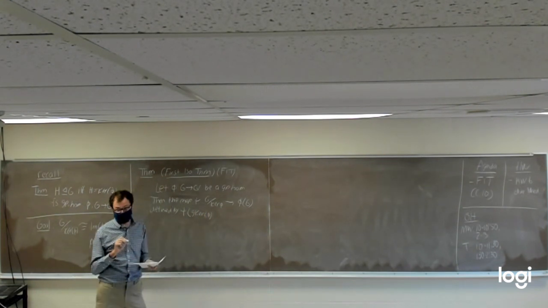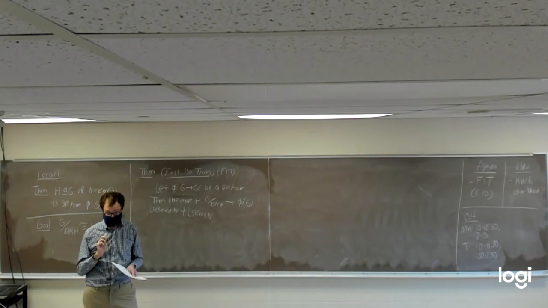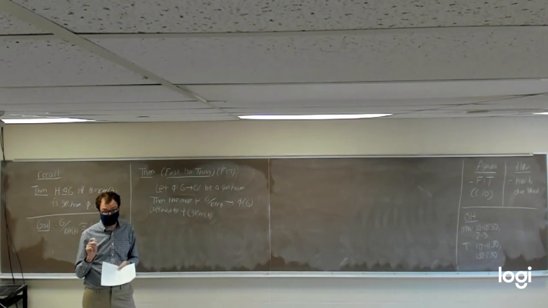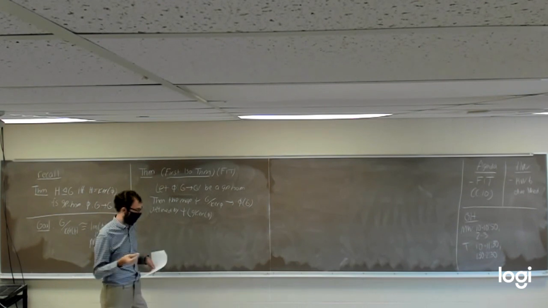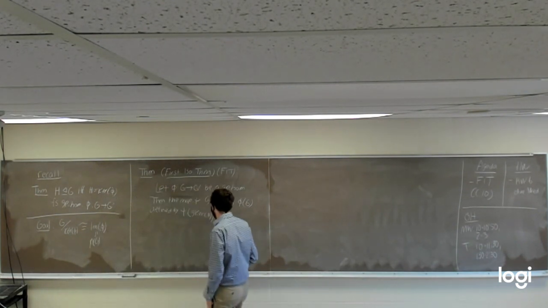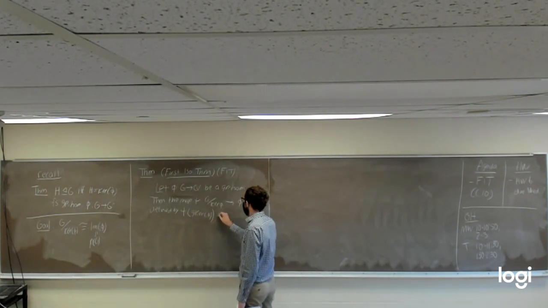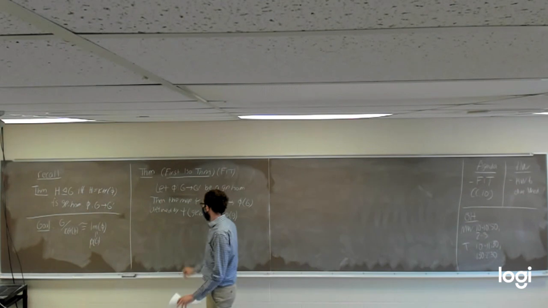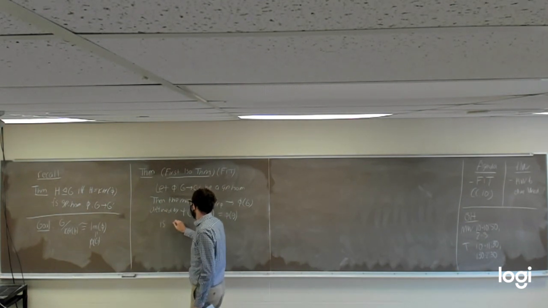Remember, the kernel of phi is a subgroup, and so g kernel of phi is just a coset of that subgroup. We're going to map g kernel of phi to whatever phi of little g is, and I claim that this map psi is an isomorphism.